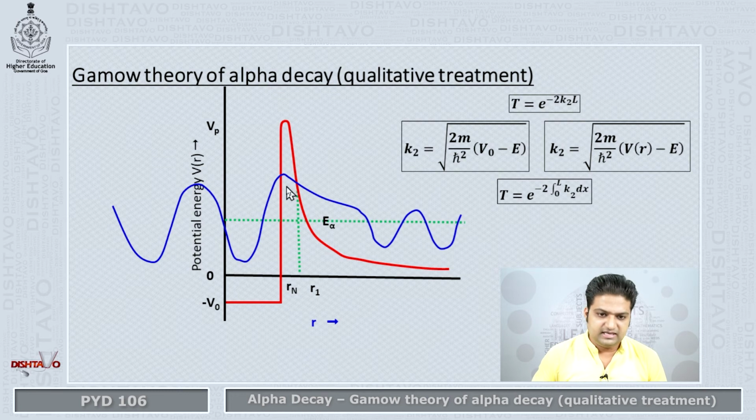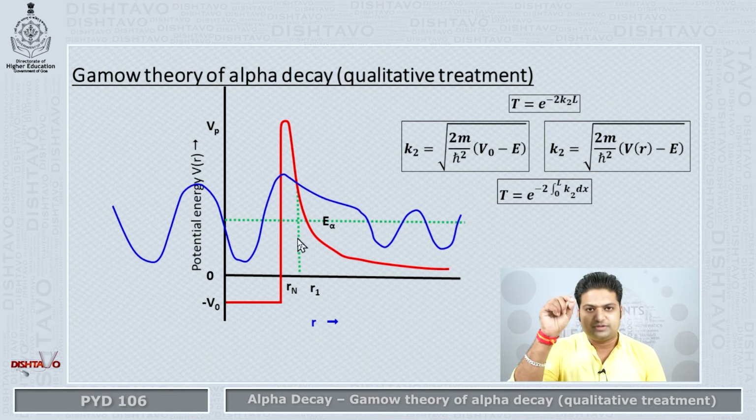Why? Because this is the area we are now trying to integrate. If we split this area into fine strips of width dx each, we can find the area by integrating from 0 to L, where L is the length of the potential barrier. So we get the expression for the transmission coefficient T equal to e raised to minus 2 times the integral from 0 to L of K2 dx.